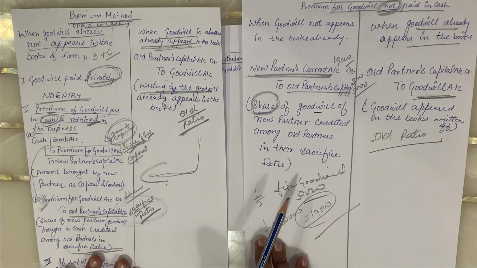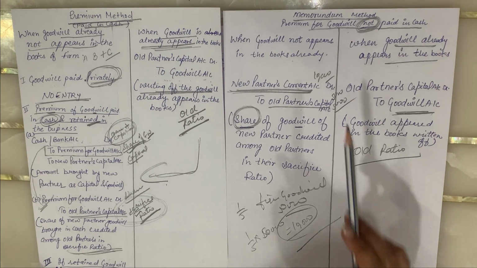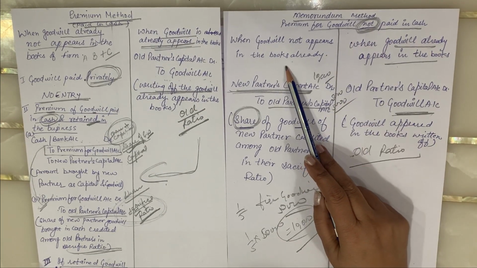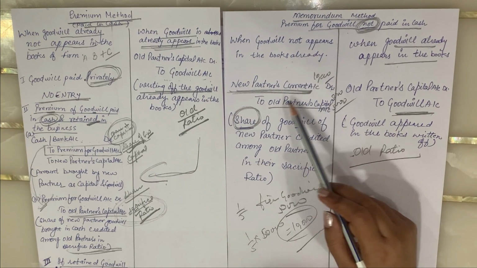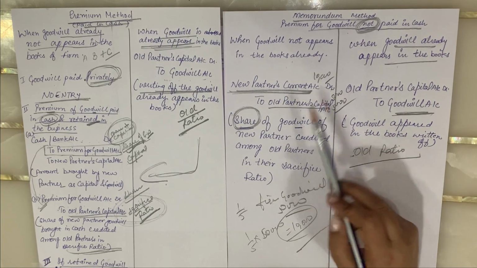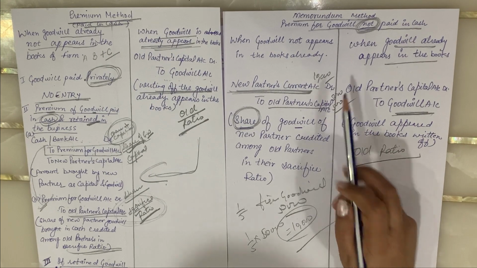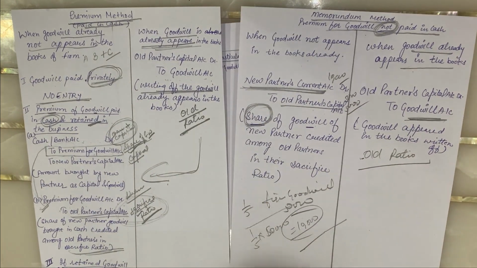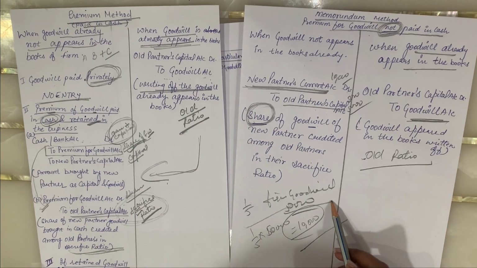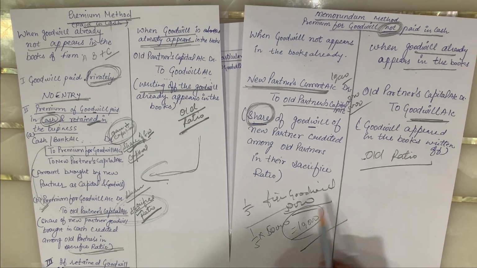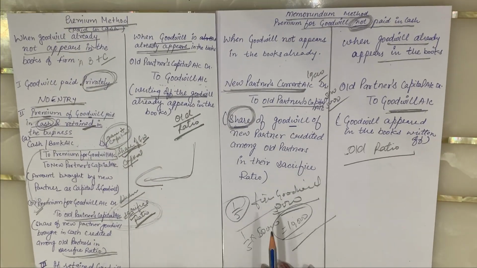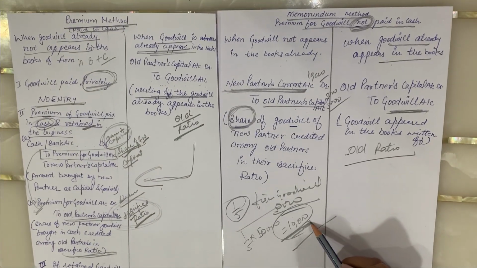If we talk about the memorandum method, when the premium for goodwill is not paid in cash and goodwill does not already appear, the journal entry will be: new partner's current account debit to old partners' capital account. He is not bringing it, but we have to calculate his share. As I told you, the firm's goodwill is given to you at the time of admission of a new partner, and the new partner's share is also given to you. With the help of these two things, you can calculate the new partner's share of goodwill.